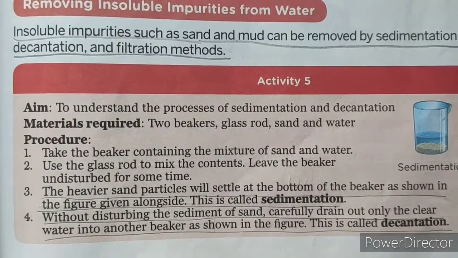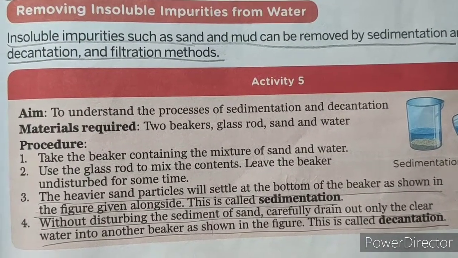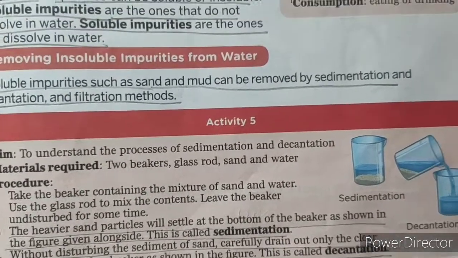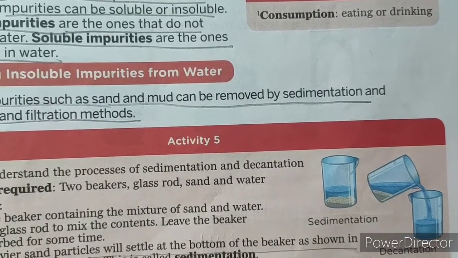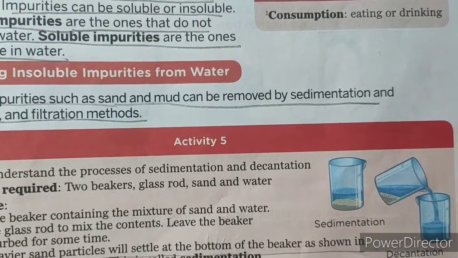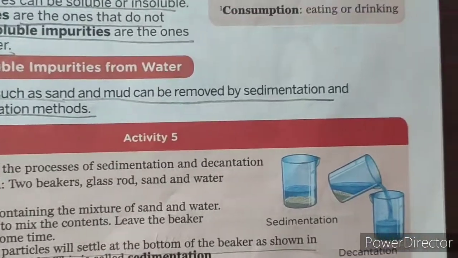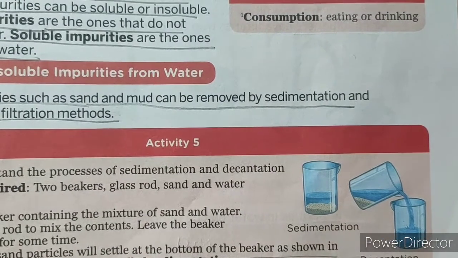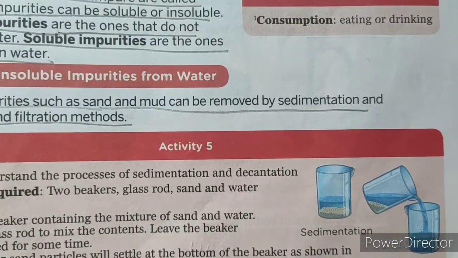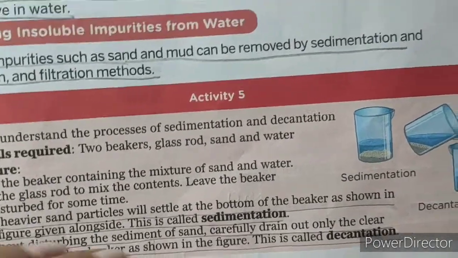Sedimentation is nothing but the heavier sand particles will settle at the bottom of the beaker. See here, this is a process of sedimentation. All the impurities will settle at the bottom of the beaker. That is known as sedimentation. Decantation is nothing but without disturbing the sediment, you are pouring the pure water in another beaker. Pure water மட்டும் இன்னொரு beakerக்கு pour பண்ணிங்க without disturbing the sediment. That is known as decantation.